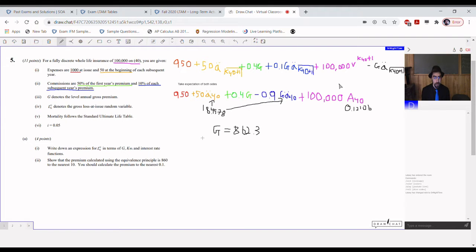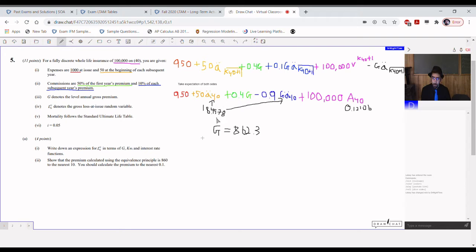Part A2, show the premium calculated using the equivalence principle is 860 to the nearest 10. You should calculate the premium to the nearest 0.1. In hindsight, I'm a little surprised that this is worth 4 points because I feel like this is exactly the sort of thing they would ask you to do on a multiple choice question, which is usually worth 2 points. But anyway, crunching through, you just take the expectation of everything.